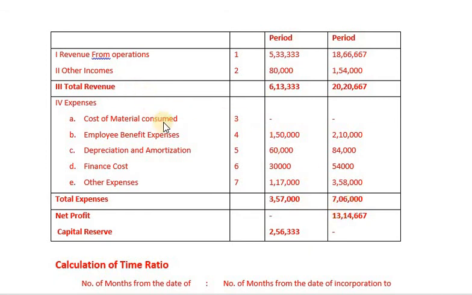So total revenue minus total expenses: 6,13,333 minus 3,57,000 is 2,56,333. This is the pre-incorporation profit, which will be transferred to capital reserve. Then 20,20,667 minus 7,06,000 is 13,14,667. This will be your post-incorporation profit, which will be transferred to profit and loss account. So this is about this problem.